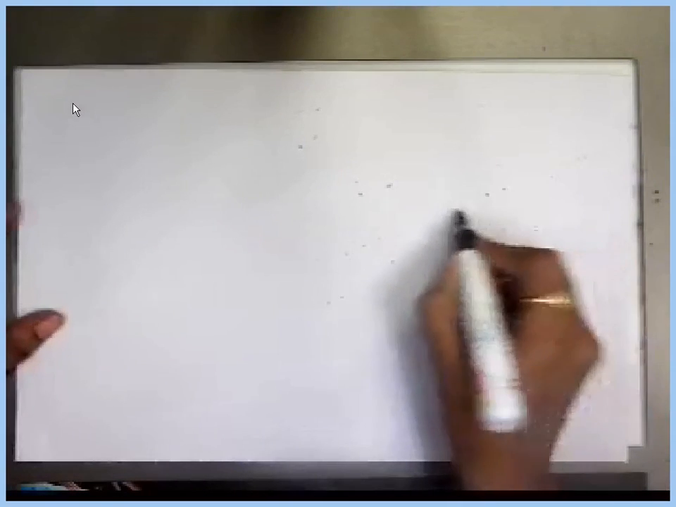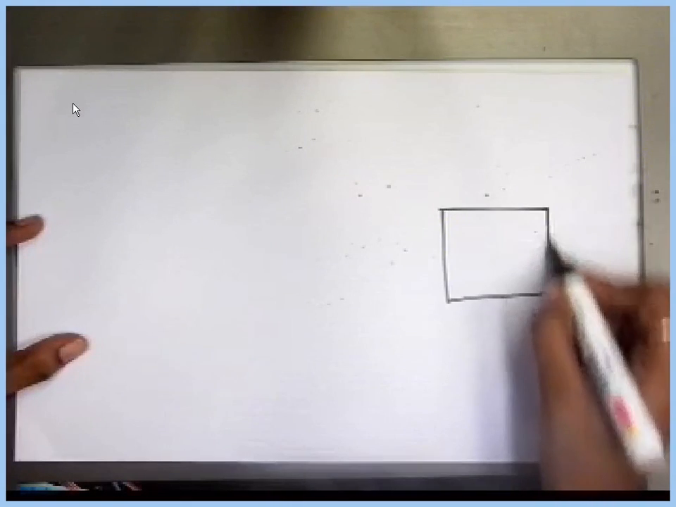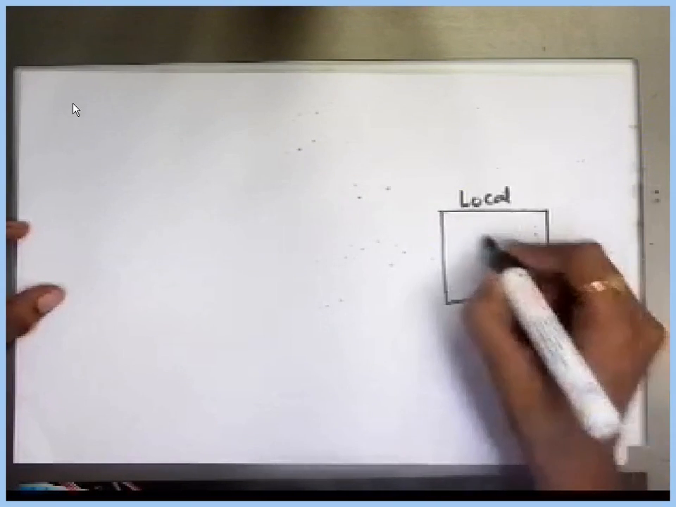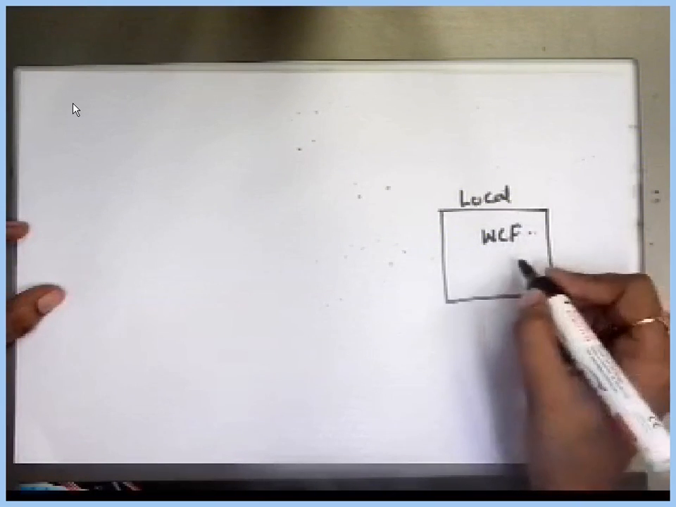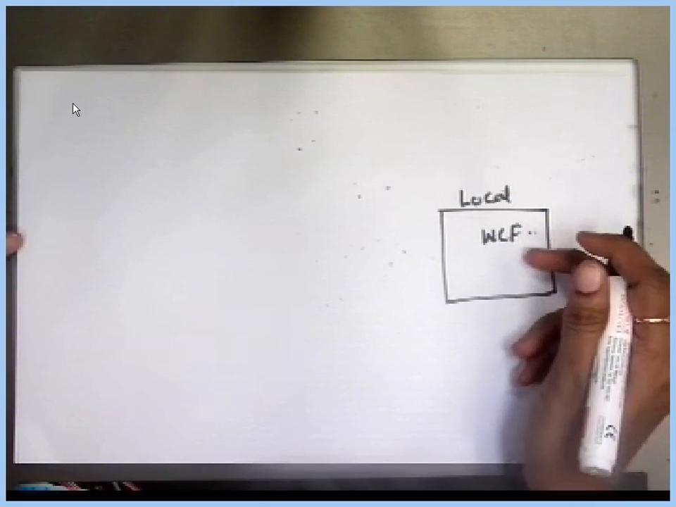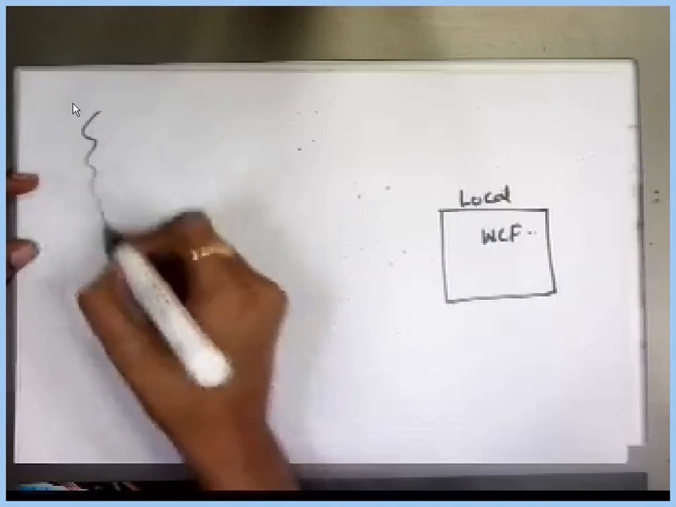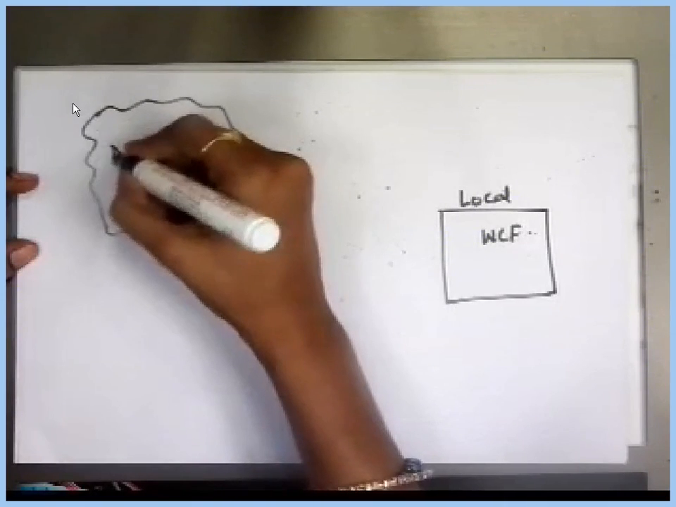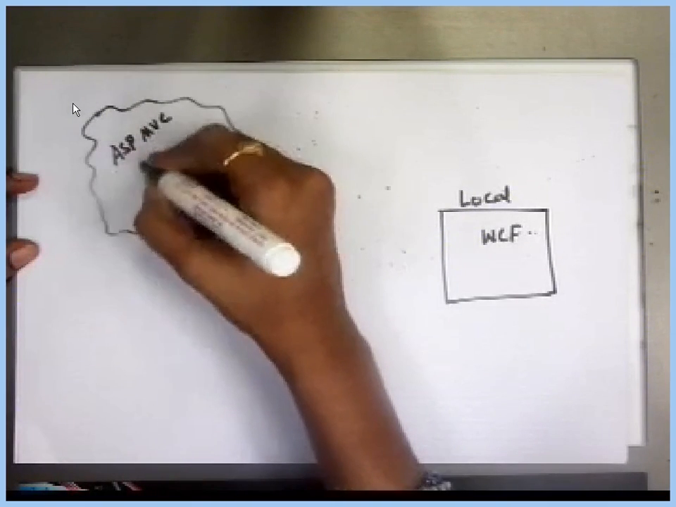Now I will share. See, I will explain without service bus relay. Just understand, whatever I am drawing here is my local computer, where I have created one WCF service. Now there is one cloud, where there is one ASP MVC application.